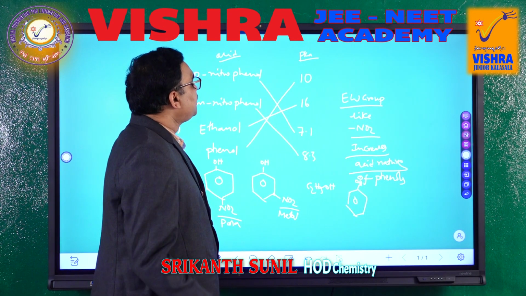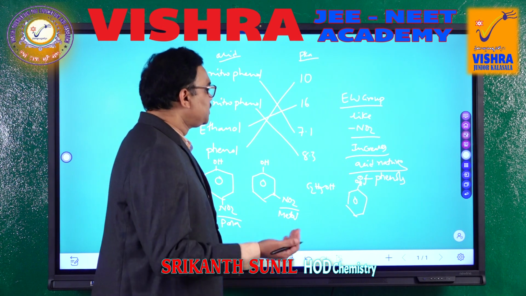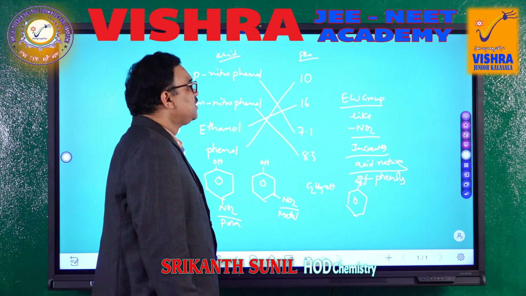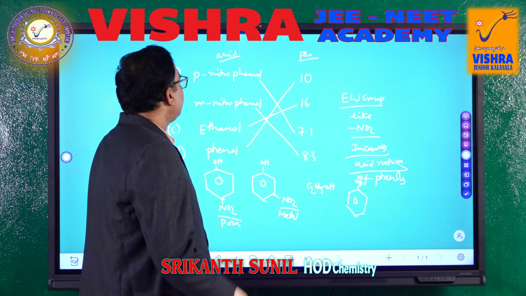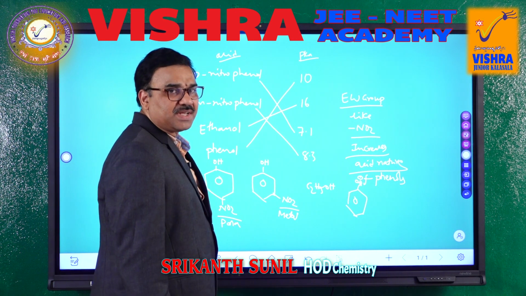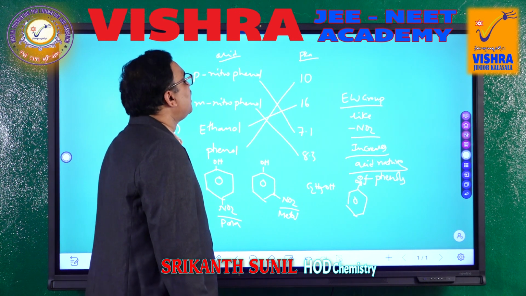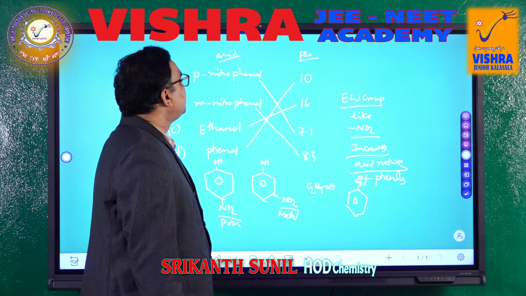okay, but not as good as para-nitrophenol, because in the para and ortho positions NO2 can show its most important electron-withdrawing nature. And ethanol has a very high pKa. When pKa is very high, it's a weak acid, and phenol's is slightly less than ethanol's. So that's why it is a better acid.